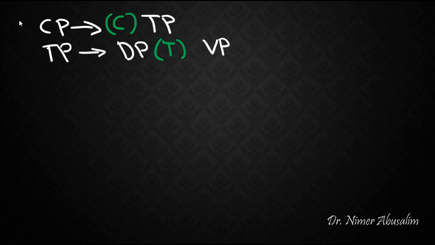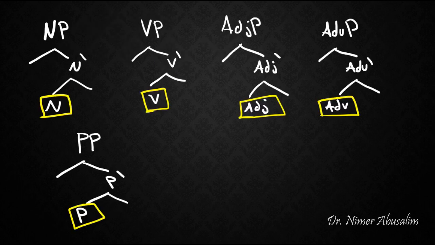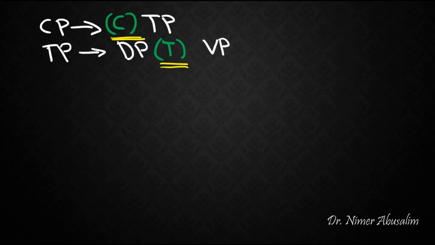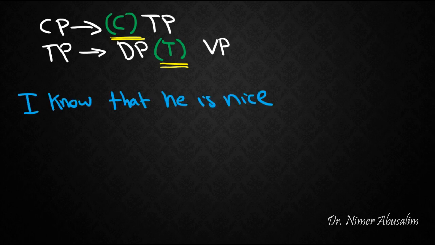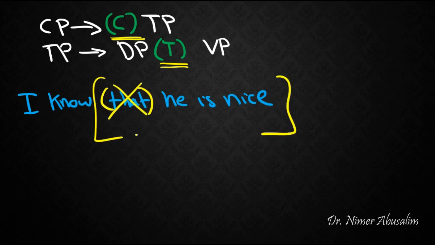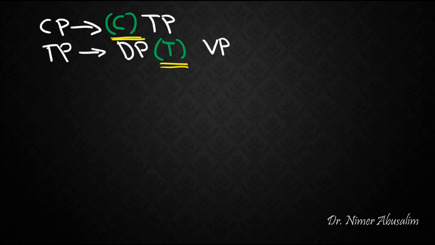In our rules so far for CP, the C or the complementizer is optional. In TP as well, the T is optional. Now this is rather strange given that every other type of phrase has its head as the obligatory part. Why then is it the case that within the CP, the C is optional, and within the TP, the T is optional as well? For example, I could say, I know that he is nice, but I can also say, I know he is nice, without this. Therefore, within this CP, C seems to be optional. Likewise, the T seems to be optional as well.